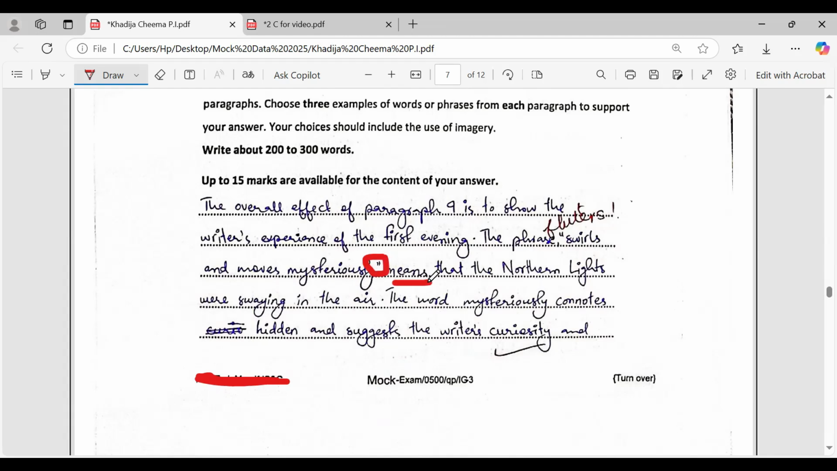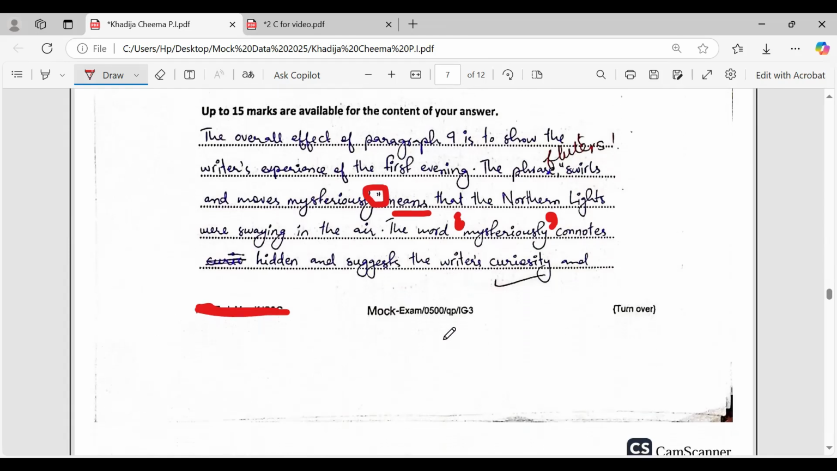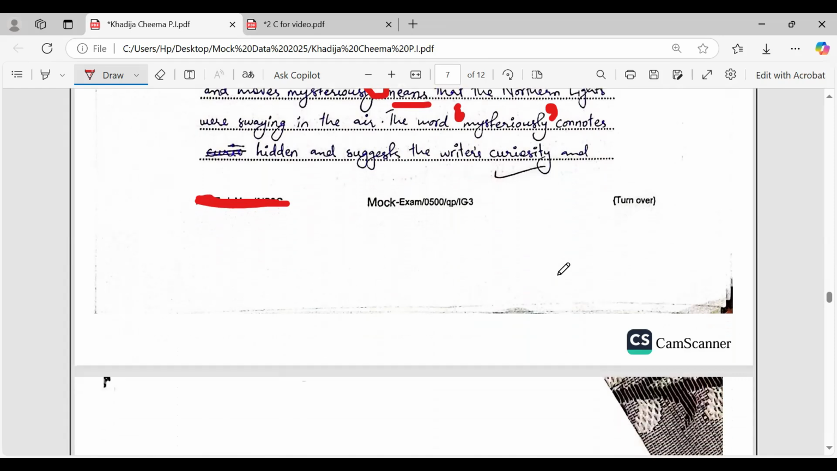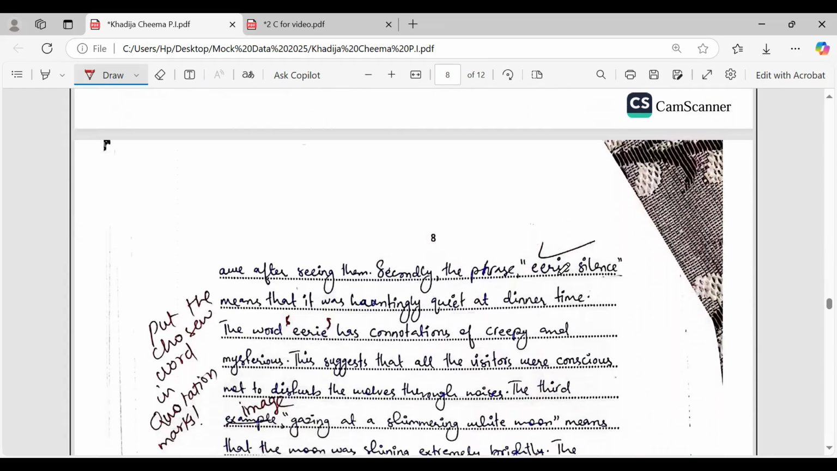Now the student is writing down the meaning, and the meaning is not the dictionary meaning. The meaning is contextual meaning, that the northern lights were swaying in the air, swirling and moving mysteriously. Now you see the word 'mysteriously', the word that the student has chosen. You should put the chosen word in single inverted commas. Is that clear? Connotes hidden and suggests the writer's curiosity. The word mysteriously has connotations of something being hidden and something about which you are curious, and awe after seeing them.